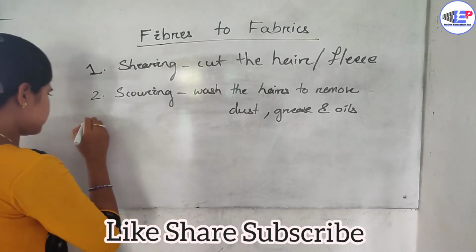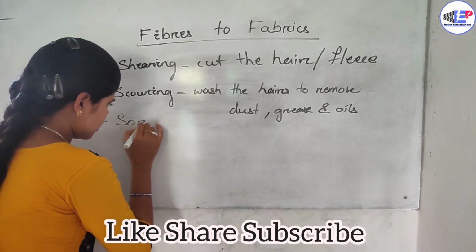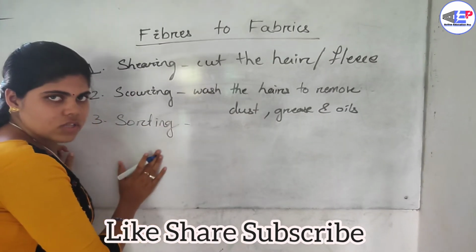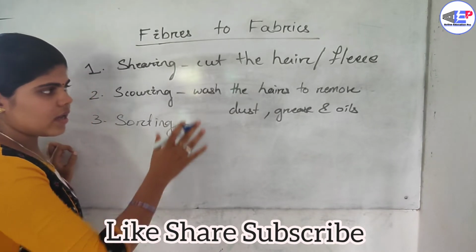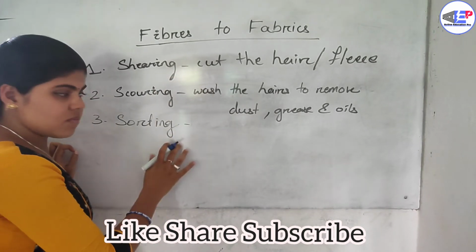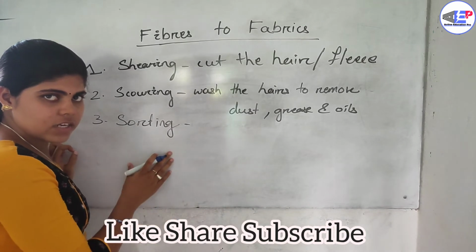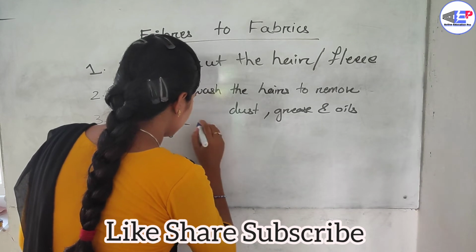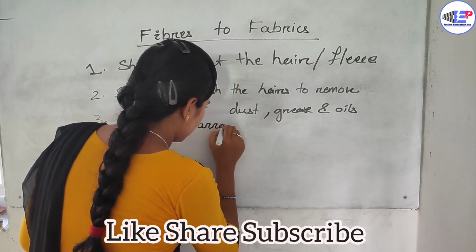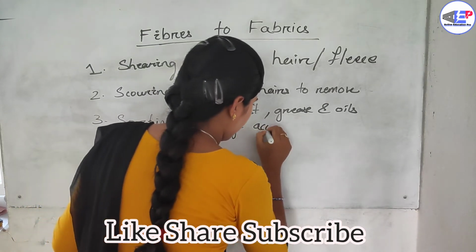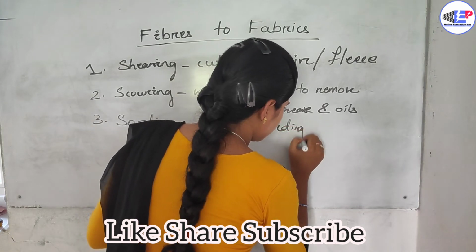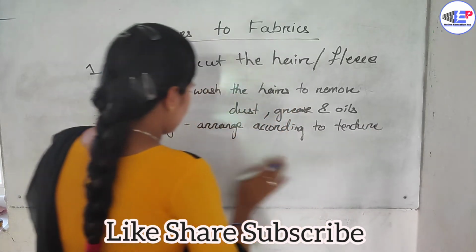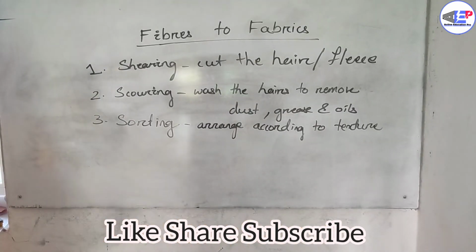The next process is sorting. In this process, we arrange the fibers according to their texture. Sorting means arrangement. Sorting means arranging according to the texture of the hair.